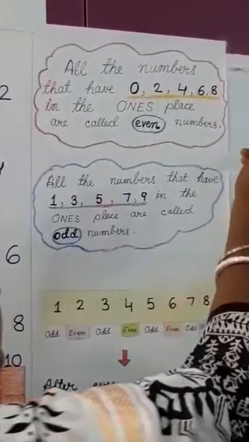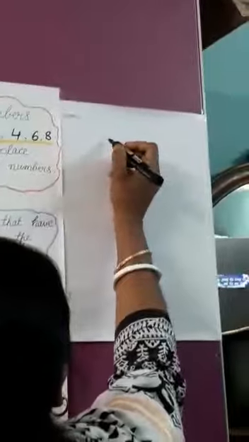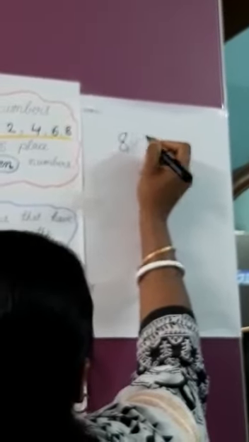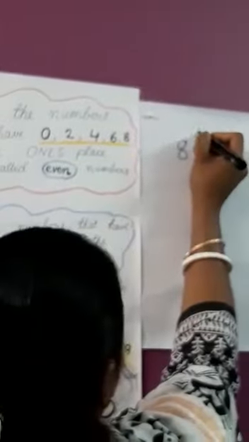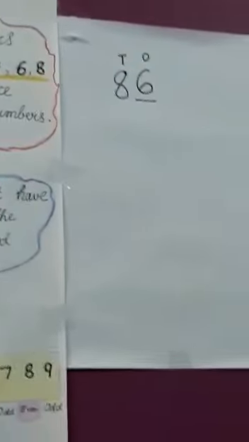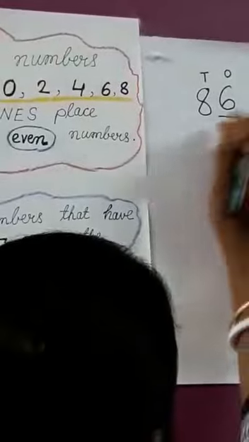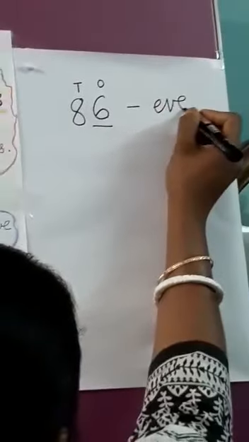Now let me take one number, 86. Now if I put ones and tens here, what is the number in the ones place? It is 6. So 6 is an even number, so this is an even number.